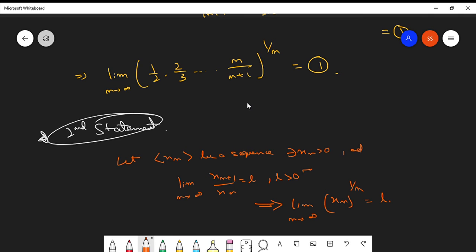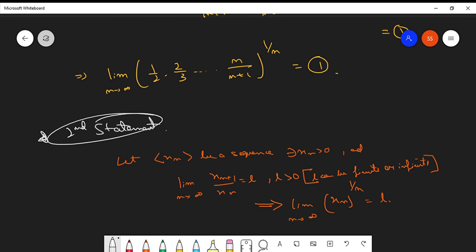In this, the basic concept is that l can be finite or infinite. In the previous ones we had assumed, though I had not told it verbally, that if you see the proof, l was taken to be a finite number.